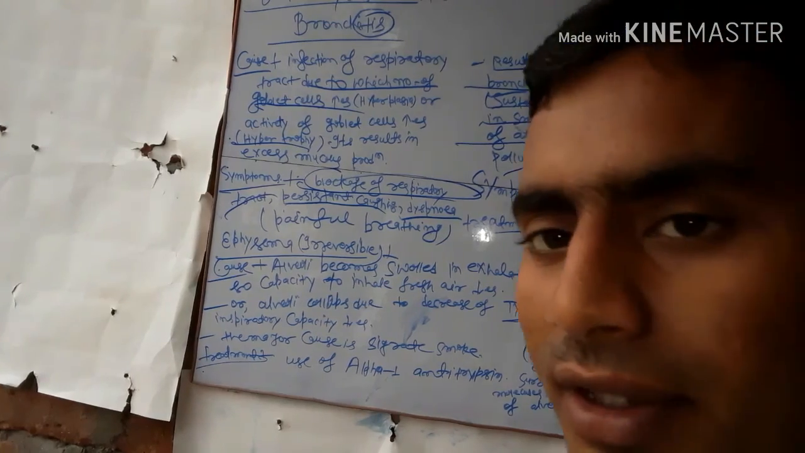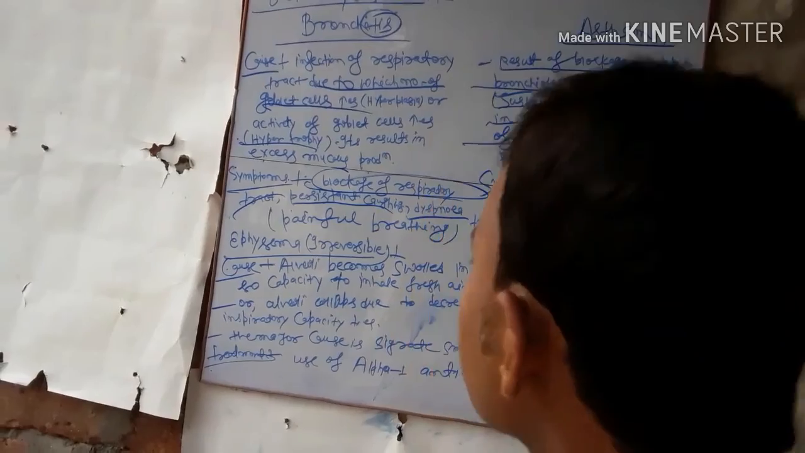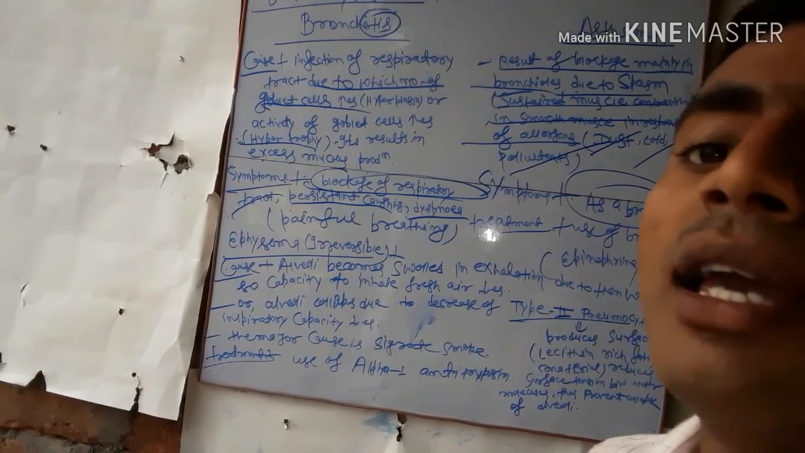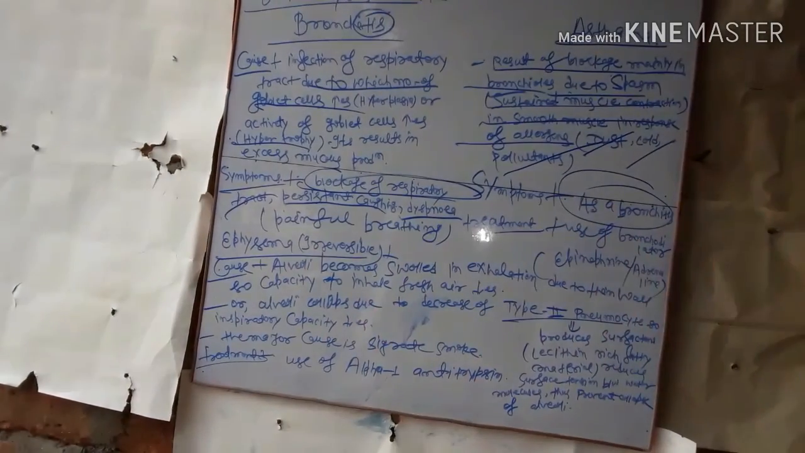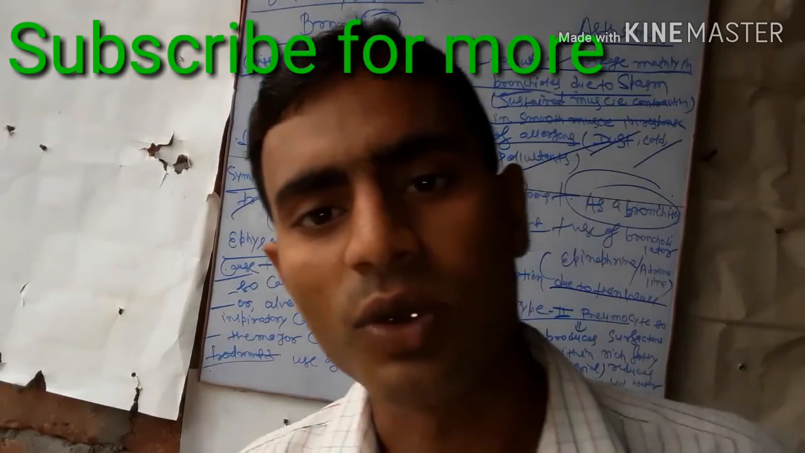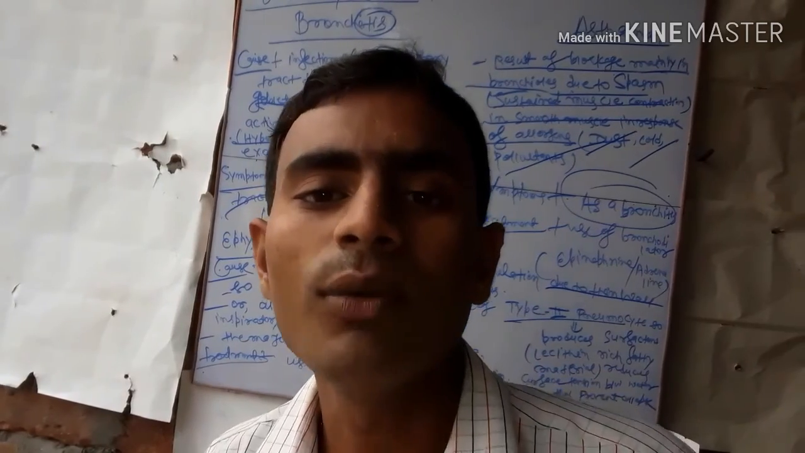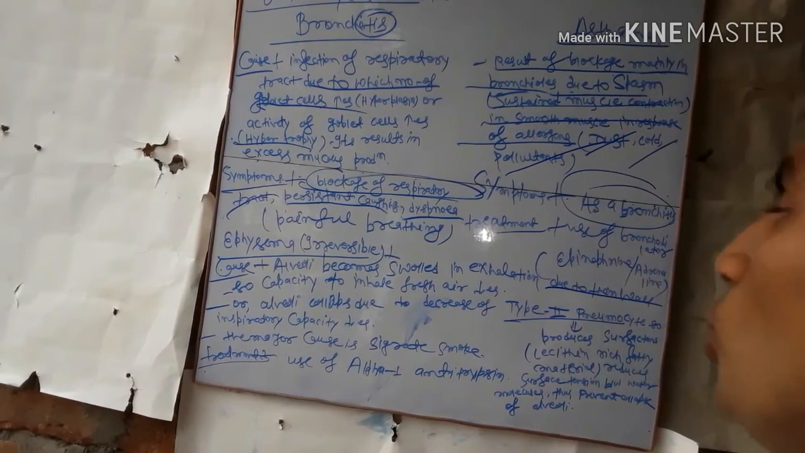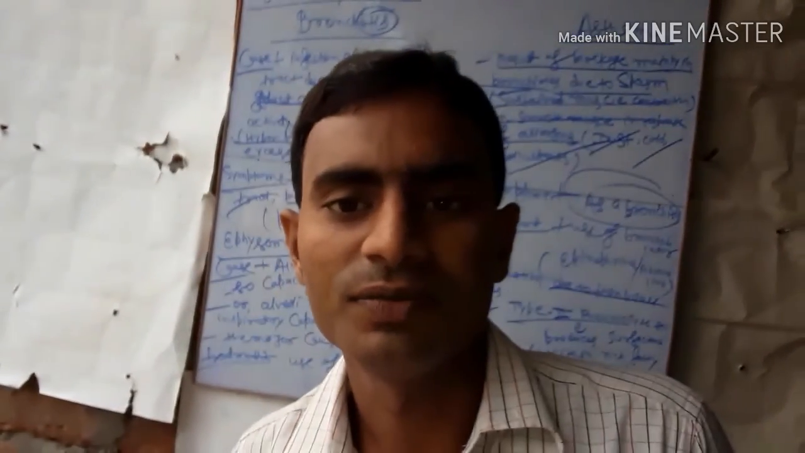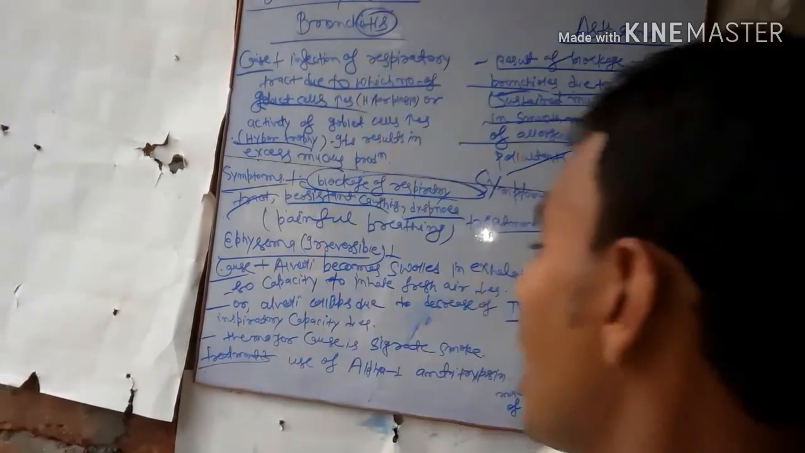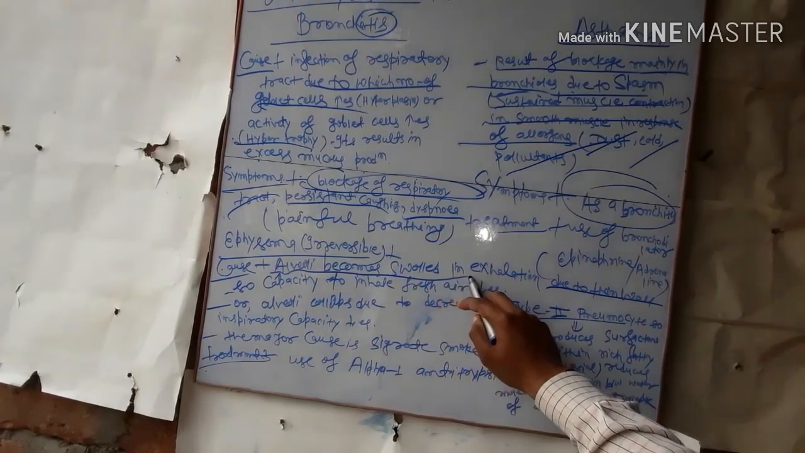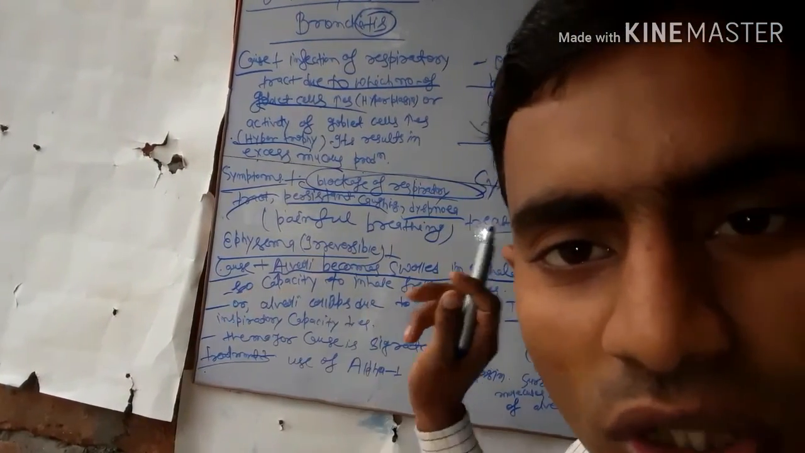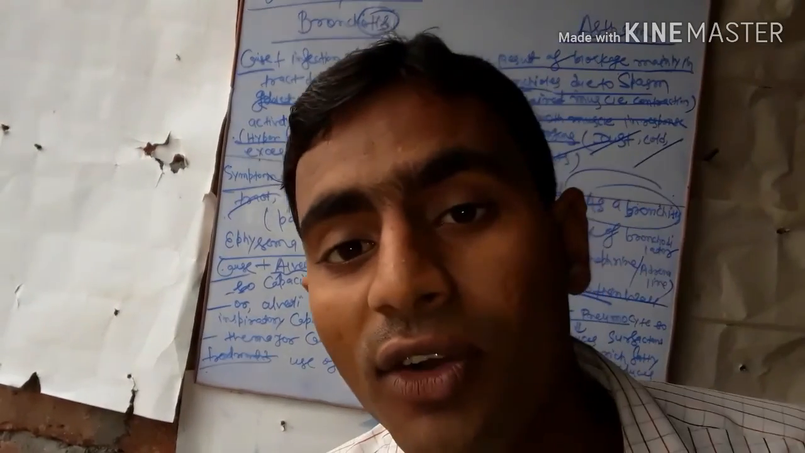Second is emphysema, which is irreversible. In emphysema, the alveoli become swollen in exhalation due to thin walls. So the capacity to inhale fresh air decreases. Why swollen? Due to thin walls.